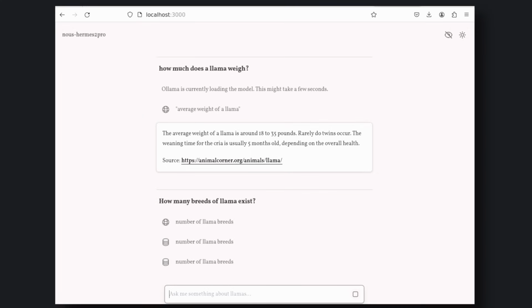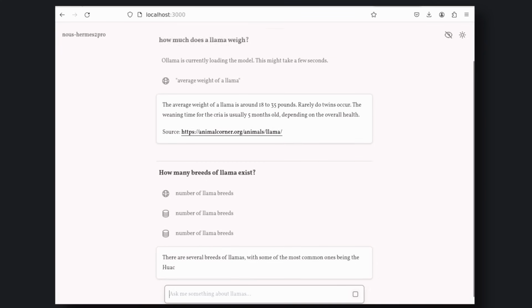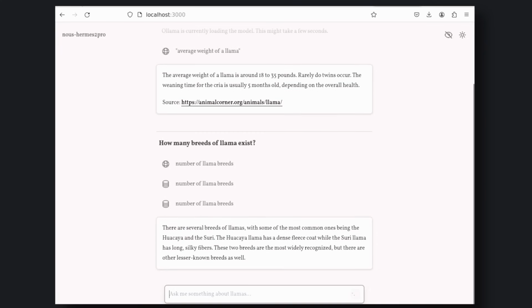I love how transparent it is. You can see exactly where the information is coming from. And the best part is that it's not just limited to searching the web. You can also use it to generate text, summarize articles, and even create chatbots. The possibilities are endless, and I'm excited to see what the community comes up with.